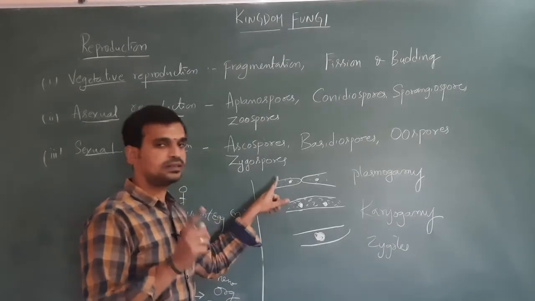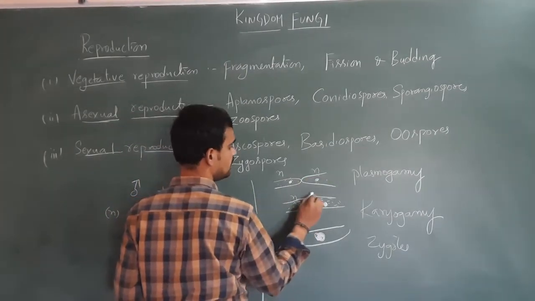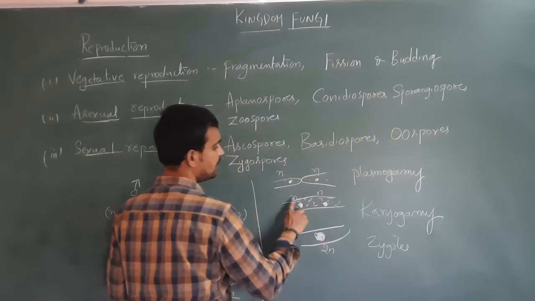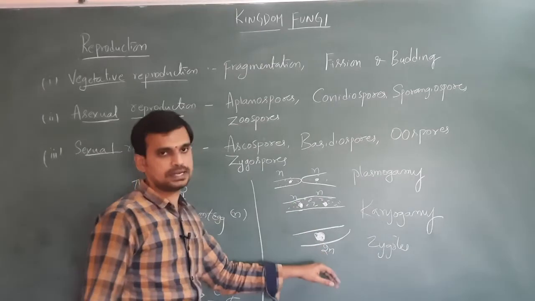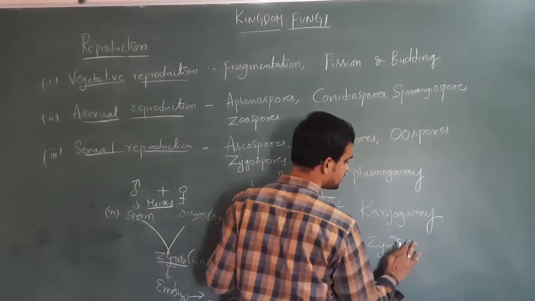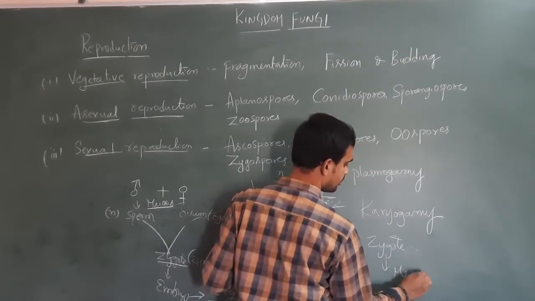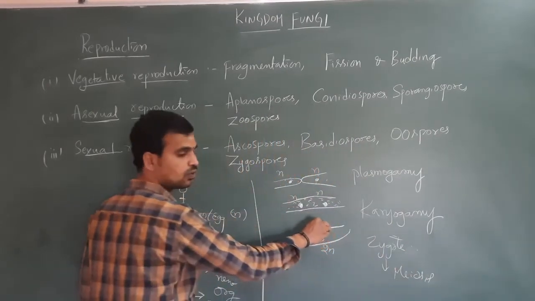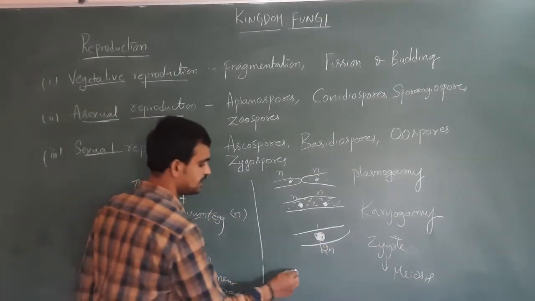Please remember, the nucleus here is haploid, n. Here also n. Here it is 2n. The two haploid nuclei are fused and form the diploid zygote. That zygote undergoes meiosis and produces the two haploid hyphae again like this.